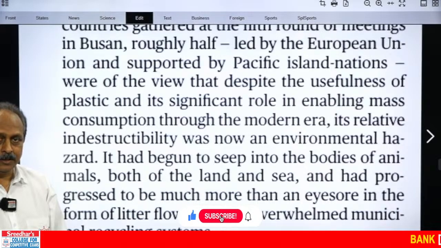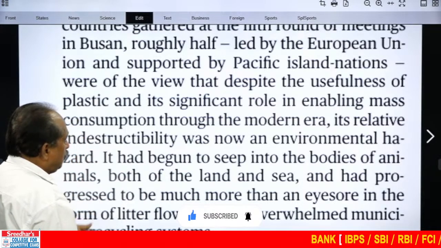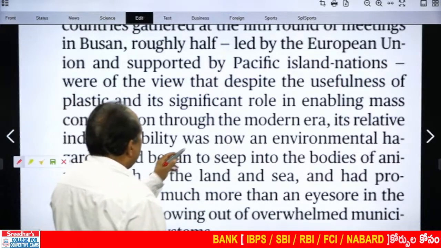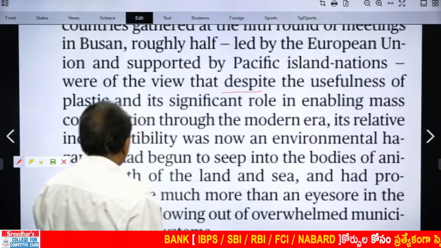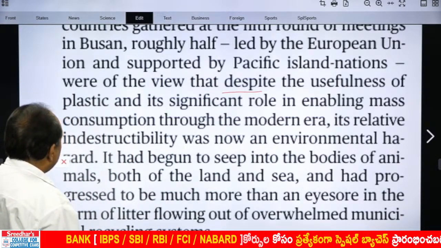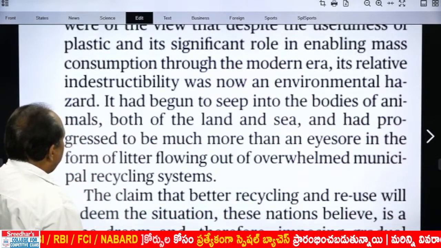Then we use indestructibility. Here it talks about plastic being useful beyond any doubt. Based on that, the writer has used the word despite. Despite the usefulness of plastic and its significant role in enabling mass consumption through the modern era, its relative indestructibility.